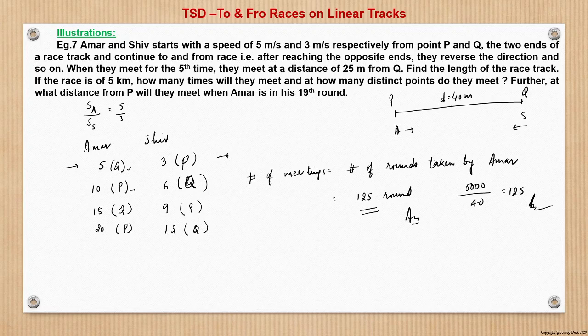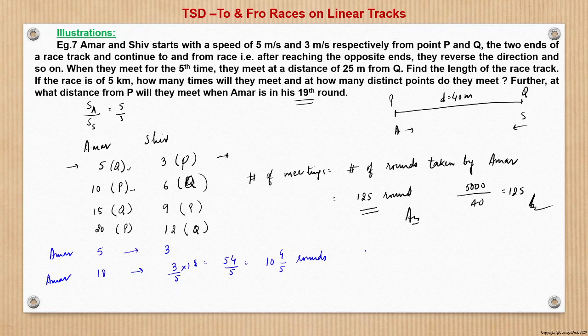Now the last is, at what distance from P when they meet when Amar is in the 19th round. So here it's simple. See, when Amar is in 5th round, Shiv is in 3rd round. So when Amar is at the end of 18th round, he would complete 3 by 5 into 18, which is 54 by 5 rounds. He would have completed, which is nothing but 10 whole 4 by 5 rounds, right?